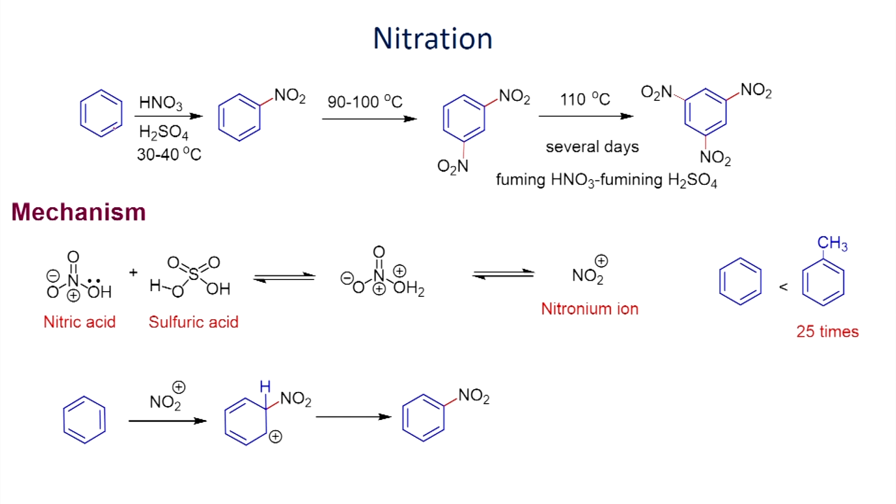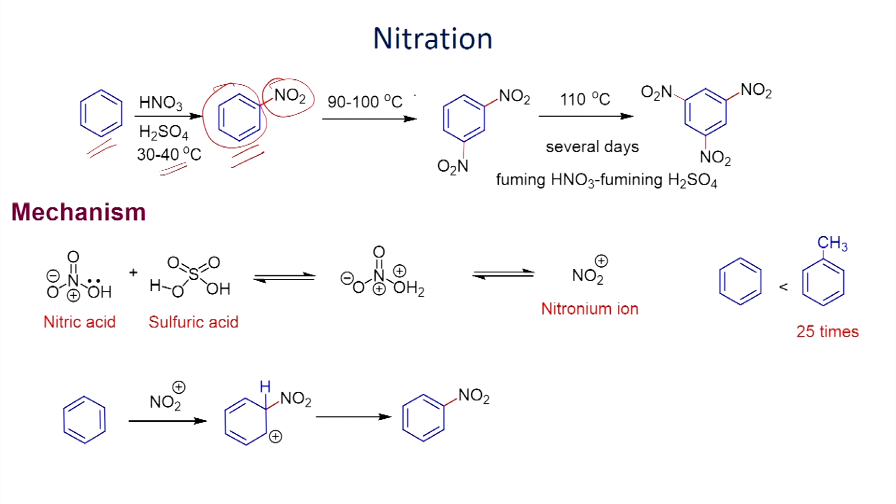If you carry out the reaction on the aromatic benzene ring at 30 to 40 degrees Celsius, you will be able to produce nitrobenzene as a product. Now, if you compare the nucleophilicity, this aromatic ring is less nucleophilic than benzene, due to the electron withdrawing nature of the nitro group. Therefore it does not undergo further nitration at this temperature.